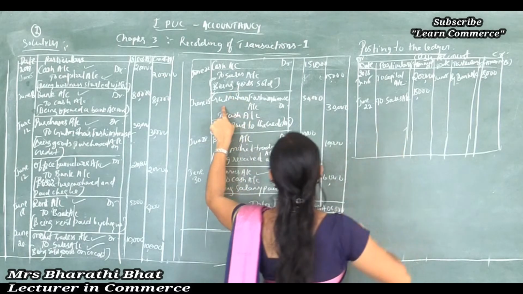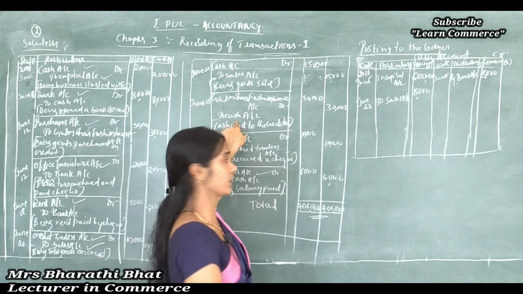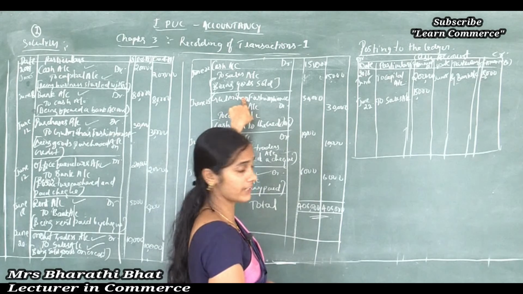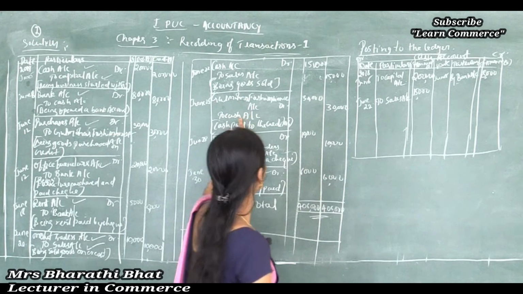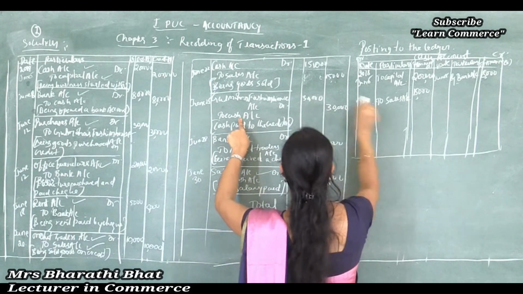Okay, next one, Gulmohar Fashion House to cash account. Here the cash account is affected by Gulmohar Fashion House. So just write cash, very simple. That is how easily we can post this journal to the ledger.